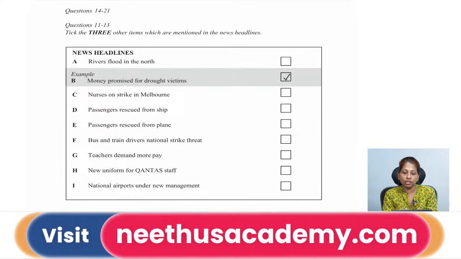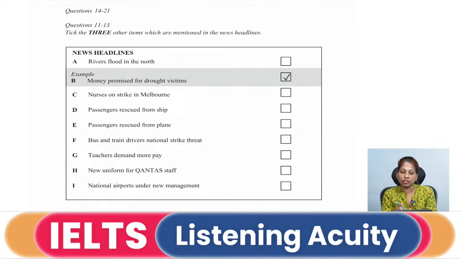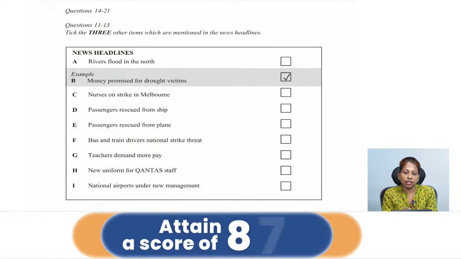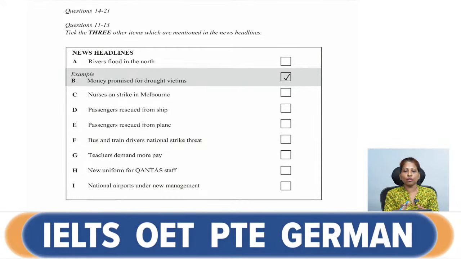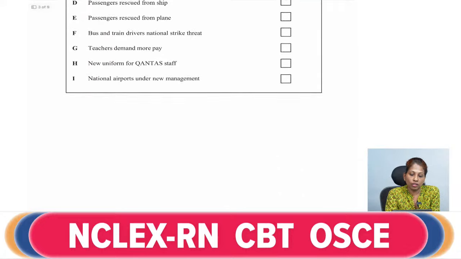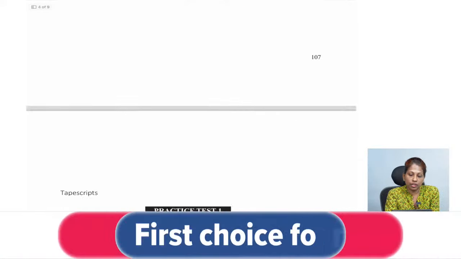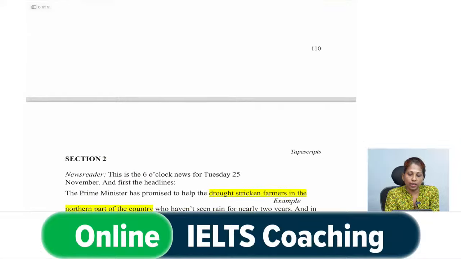Then they have teachers demand more pay. So anything about teachers, if any paraphrased word, then yes. New uniform for Qantas staff. Now Qantas has been given in capital because it is the name of an airline, an Australian airline, so that is again a keyword. The national airports under new management. So from these options, you are going to choose three options next. Now let's go to the audio script, which will help you get the answers from 11 to 13.